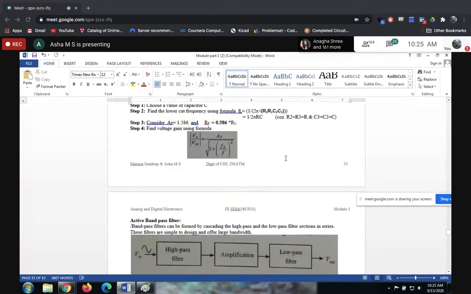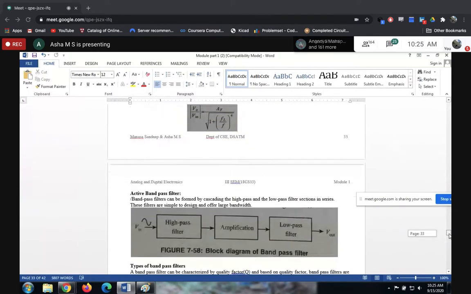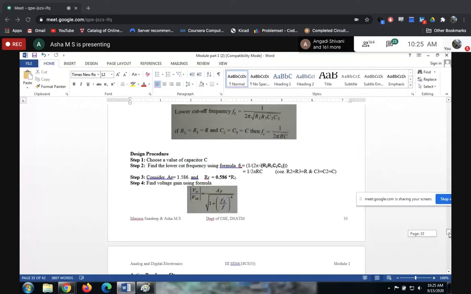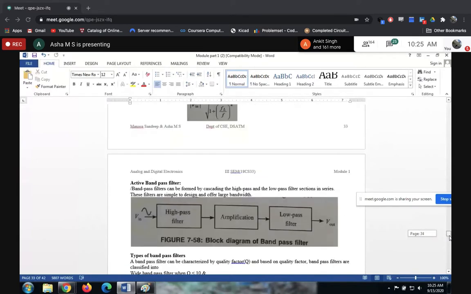You can see the design procedure here. If they ask this in the formula, just substitute this and solve. That's it.